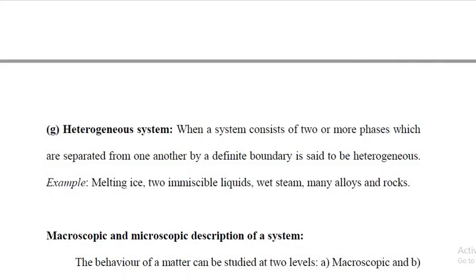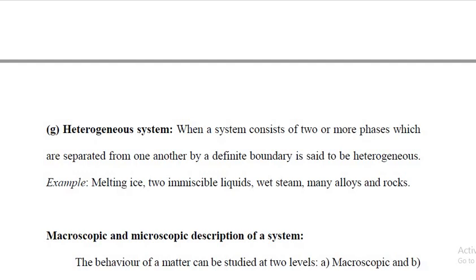When a system consists of two or more phases which are separated from one another by a definite boundary, it is said to be heterogeneous system.